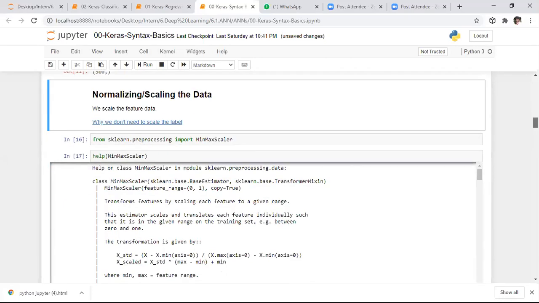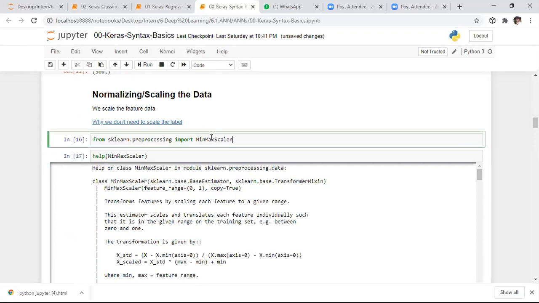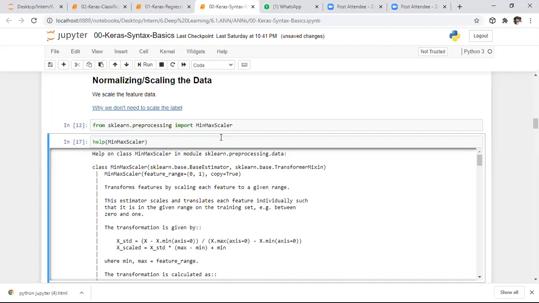Previously we applied the standard scaler, right? Here I want to apply min-max scaler on my data set. Whenever you apply the min-max scaler, each and every feature will be converted into the range of 0 to 1 only. For that purpose, I'm using min-max scaler, which is present in the preprocessing module.